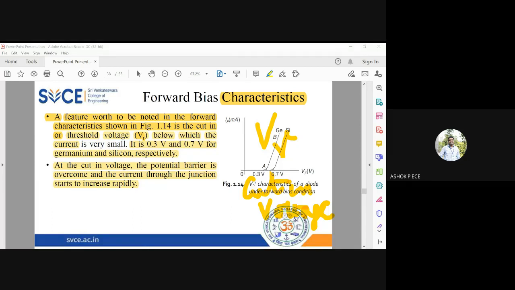And that too, you have to apply a voltage more than 0.3 or 0.7. That is the barrier potential voltage. Below 0.3 or 0.7, however much voltage I apply, my device will not produce current. Or I can say the current produced by the device is going to be zero. Ideally zero. Practically, very, very few microamps of current will be flowing.